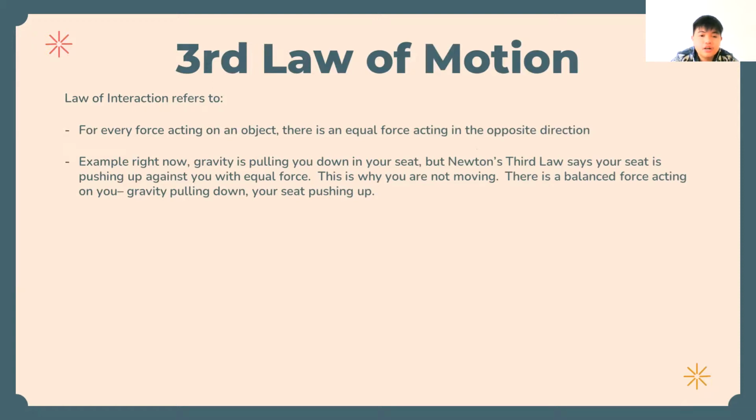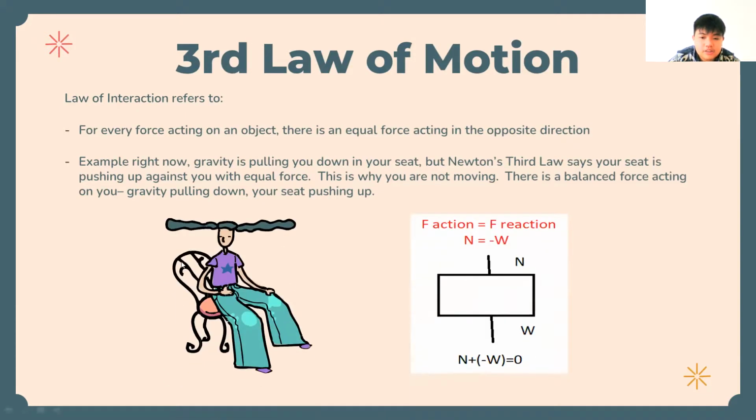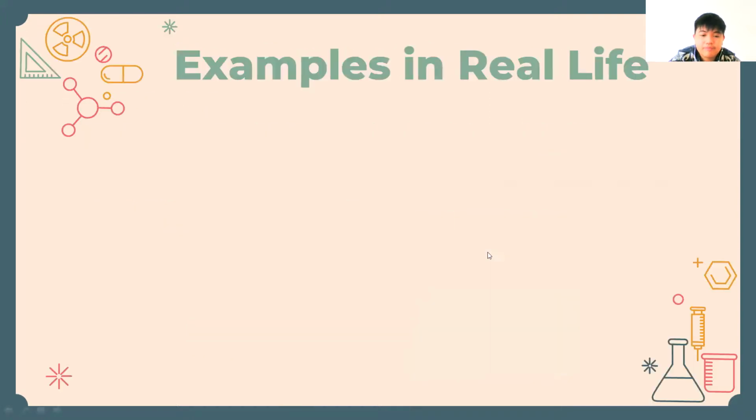So imagine you are sitting right now. You're sitting down on a chair. So gravity is pulling down on your seat, but Newton's third law says your seat is pushing up against you with an equal force. So that is why you're not moving, and there is a balanced force acting on you, with gravity pulling down and your seat pushing up. As you can see here, F action is equal to F reaction.